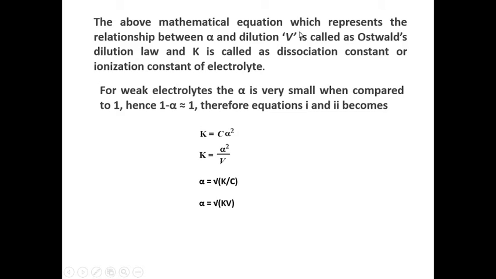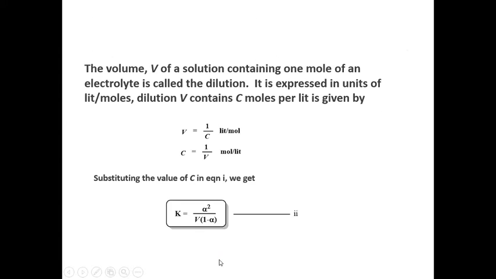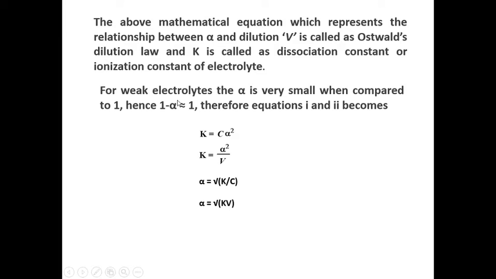The above mathematical equation, which represents the relationship between degree of dissociation and dilution, is called Ostwald's dilution law. This equation, the degree of dissociation and dilution relationship equation, is nothing but Ostwald's dilution law, and K is called the dissociation constant or ionization constant.